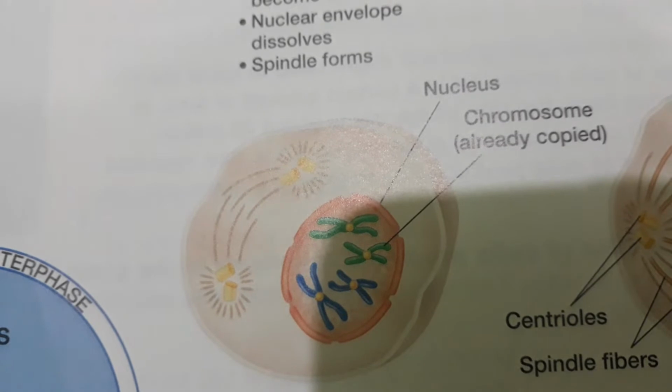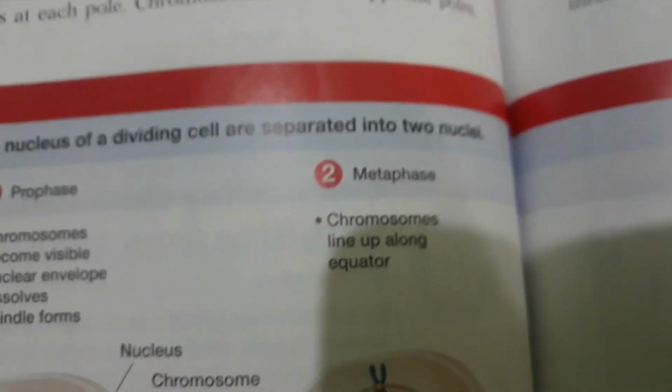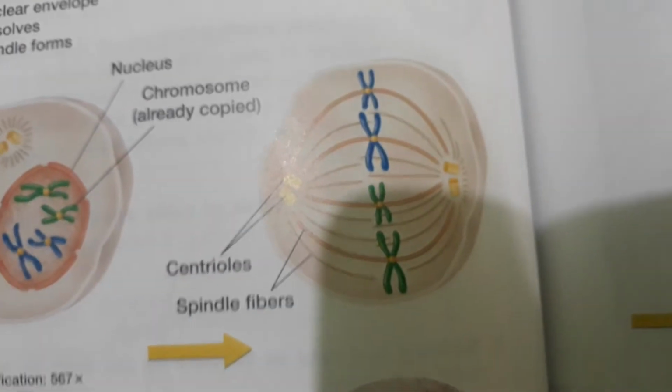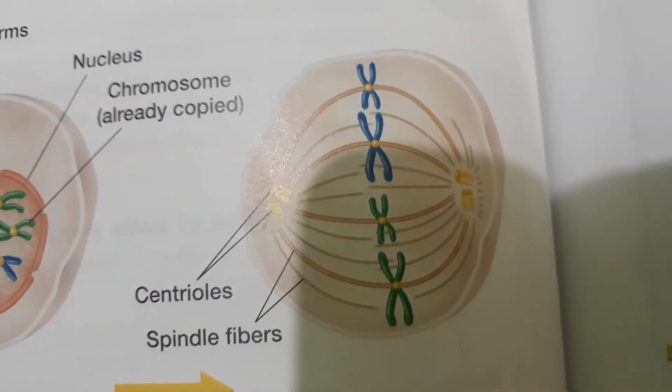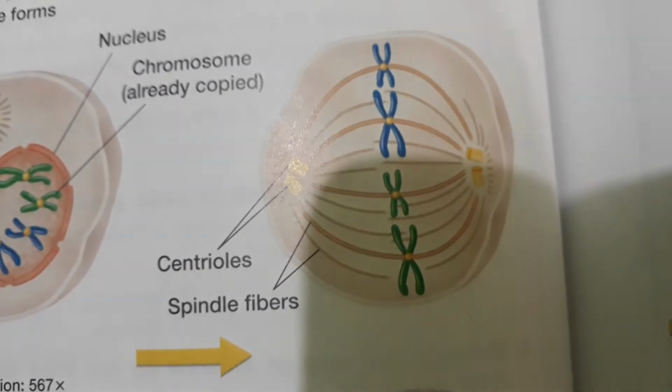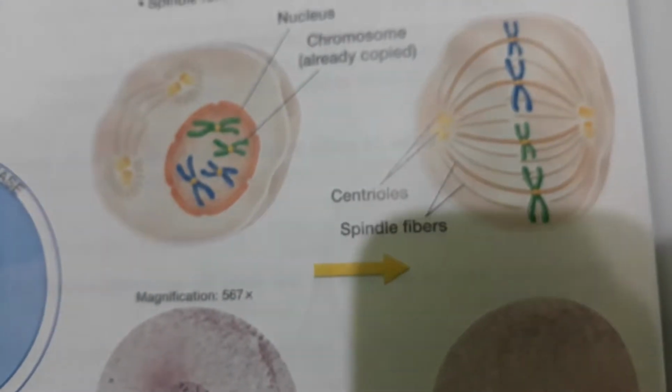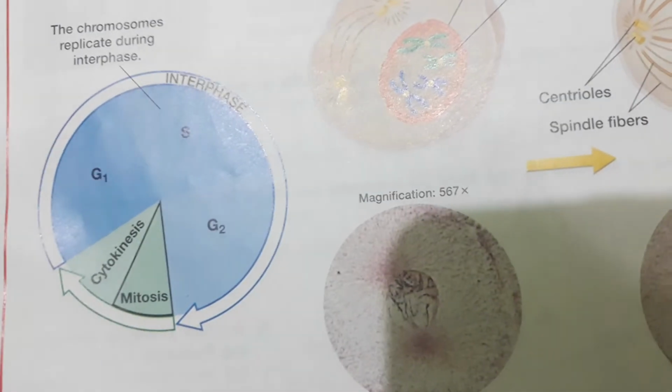Okay, you can draw. This is step 2, metaphase. Chromosomes line up along the equator. So this is the diagram of step 2, metaphase. Centrioles and spindle fibers. So these are the other structures.